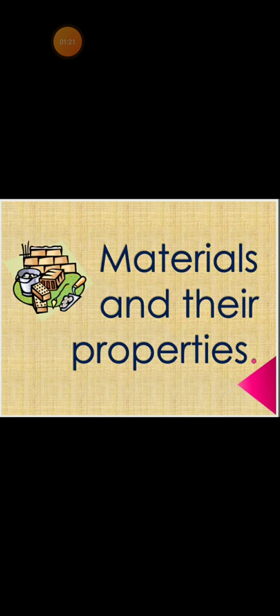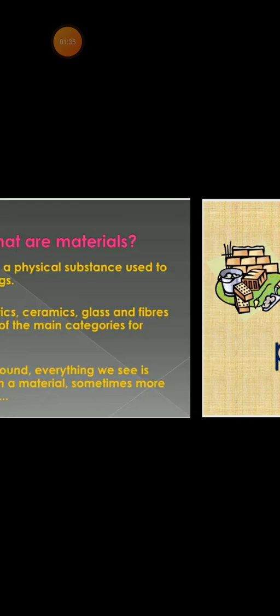For example, we can classify living and non-living objects. We can also classify them as naturally occurring or man-made substances.